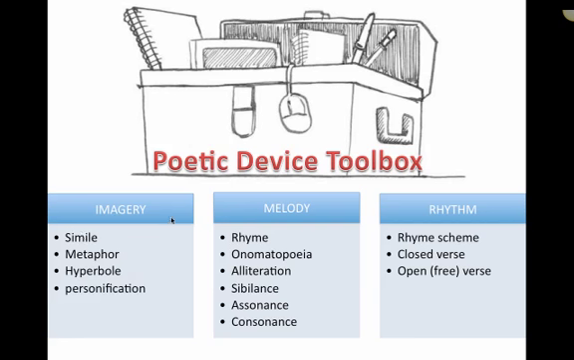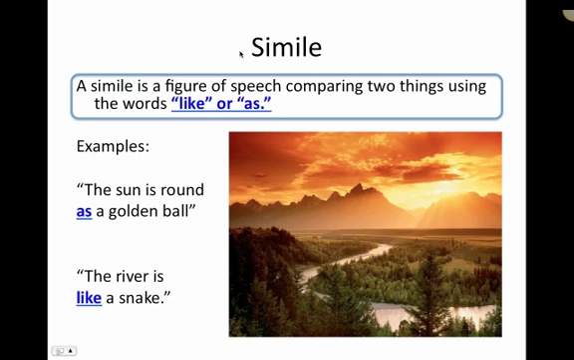Simile. If you look at the word pretty quickly, it almost looks like the word smile, but it's simile. That's how you say it, simile. A simile is a figure of speech comparing two things using the words like or as. That's the definition. Basically, what you need to remember is a simile is a sentence that compares two things that are very different, and it always has the word like or as in the sentence. That's how you know it's a simile.